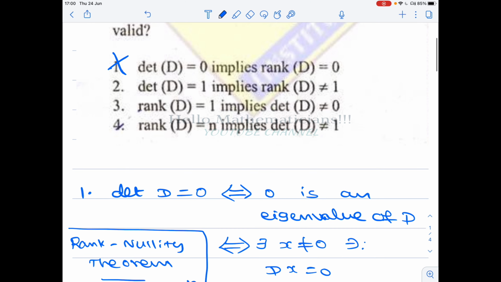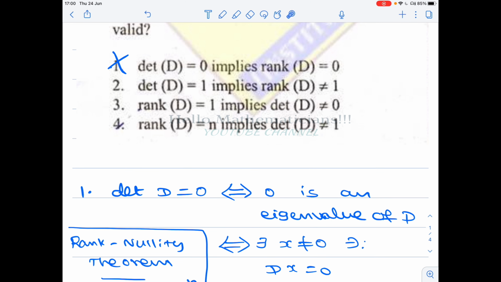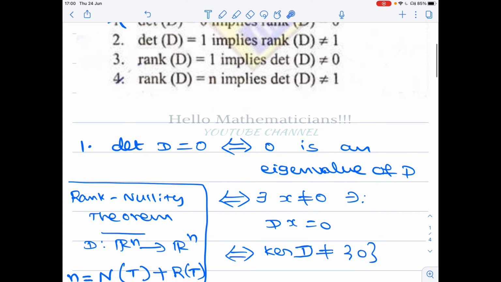But again, the same thing can be seen by an example also. We want an example of a matrix whose determinant is 0, but whose rank is not equal to 0. Rank T equal to 0 means that D is a 0 matrix. Basically, they are saying that if determinant of D equals 0, then the matrix D itself has to be 0. But you can take any non-zero matrix D whose determinant is 0 as an example.